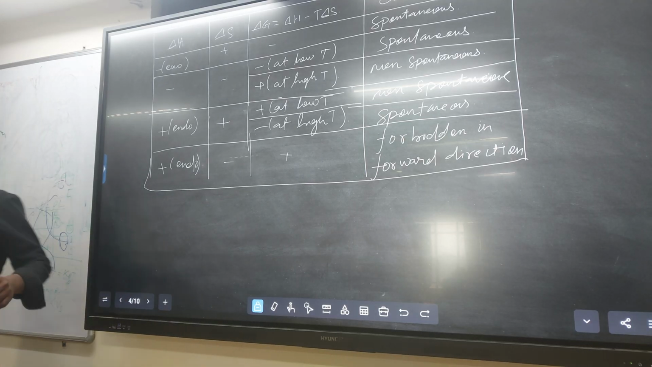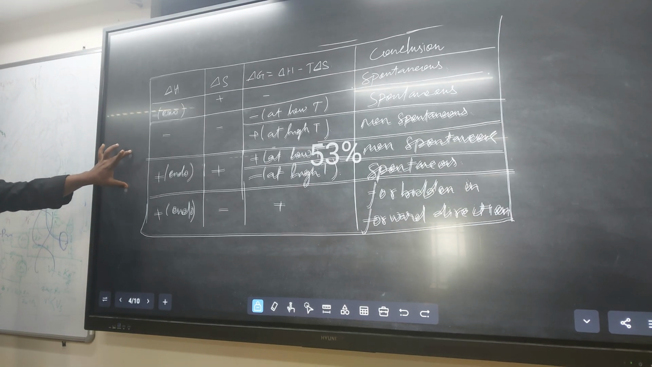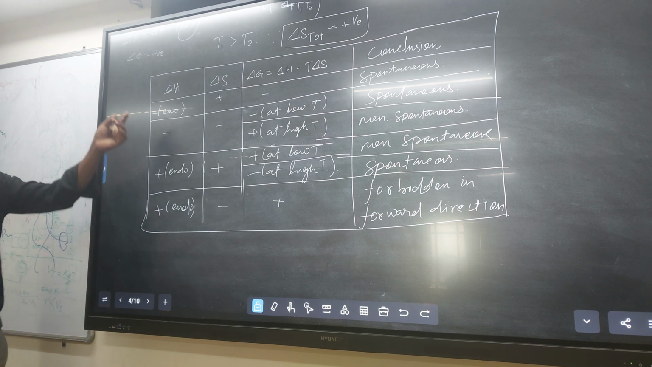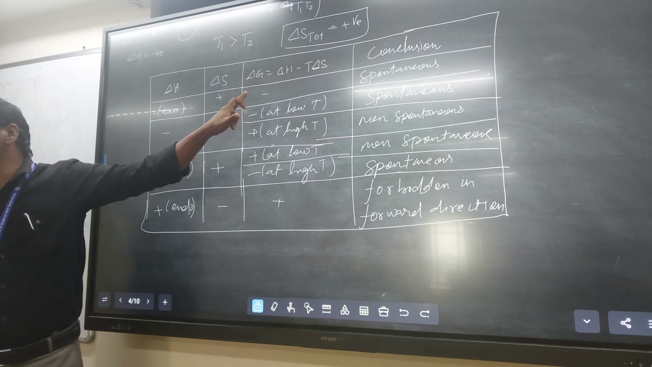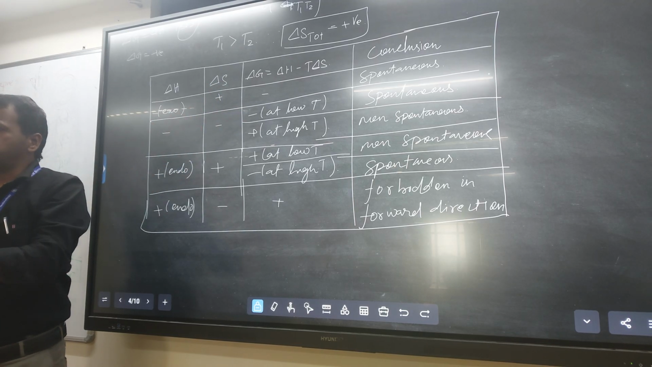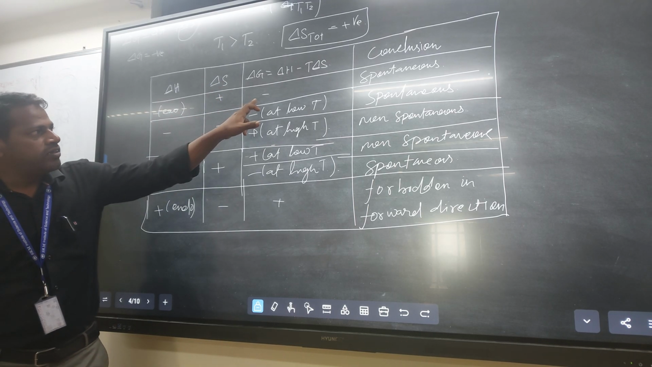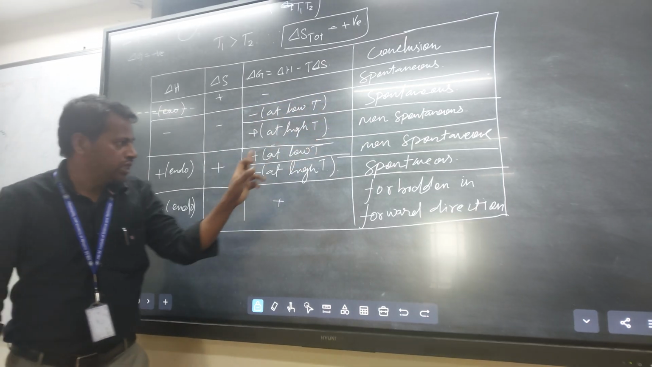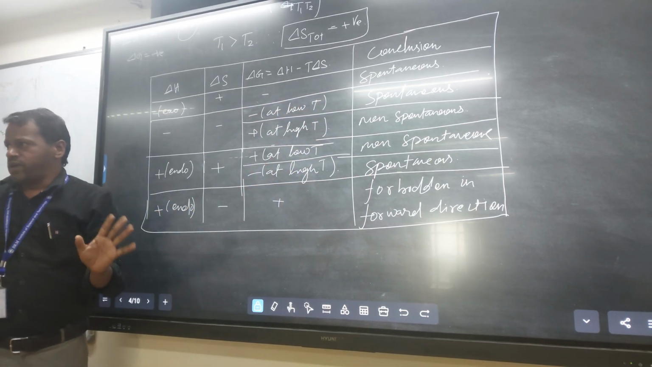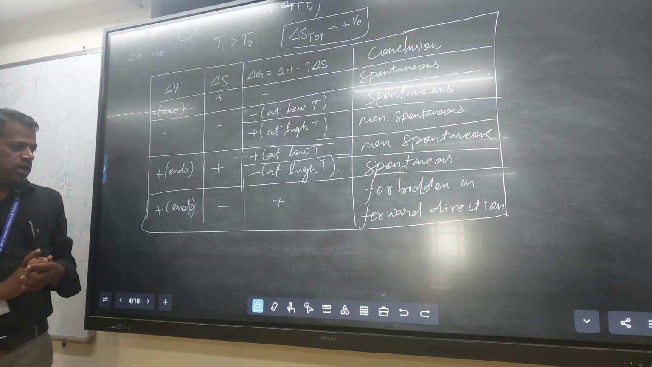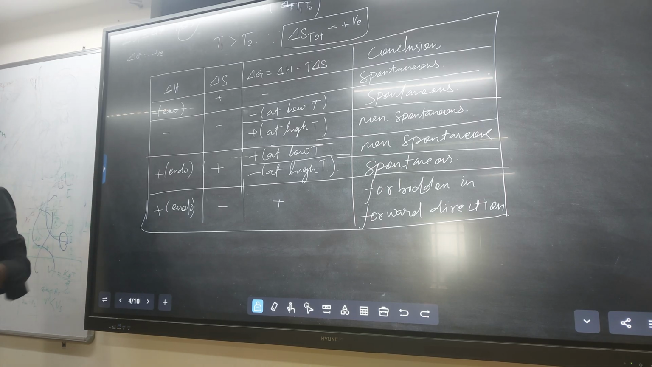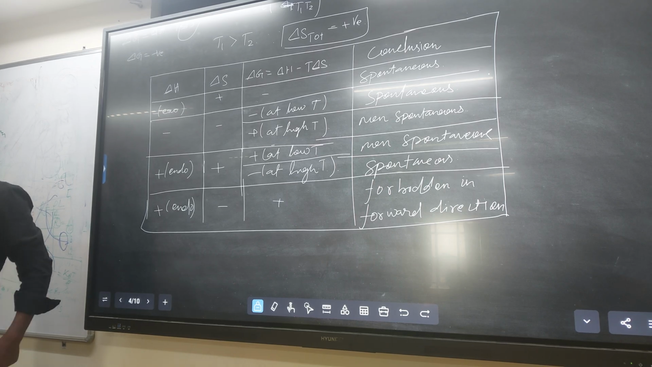Maybe they will ask an MCQ question from that table. So what is delta H, delta S, or what is delta G? Delta G negative means spontaneous. Delta G positive means non-spontaneous. So delta G negative is spontaneous, and wherever the delta G is positive, that is non-spontaneous. From that we can conclude when the reaction is feasible and when the reaction is not feasible. That's it.